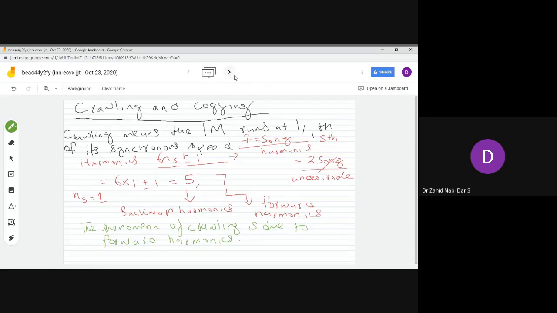And to avoid this crawling, what we do? Yeah, Ritika, what we do for to avoid crawling? Nobody is there. Huh? To avoid crawling, what we do?